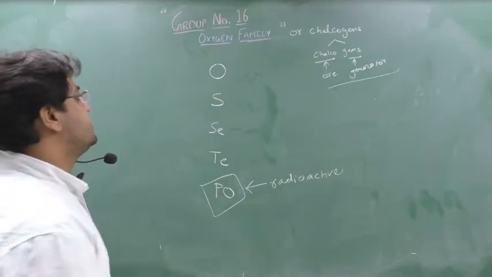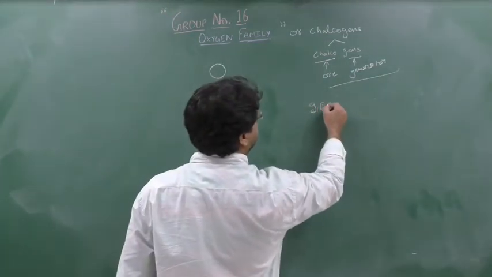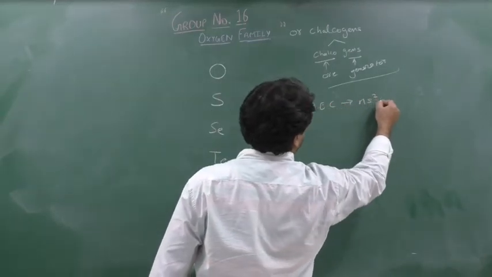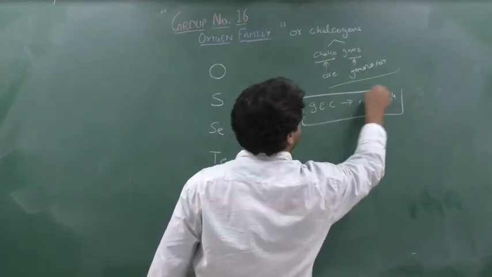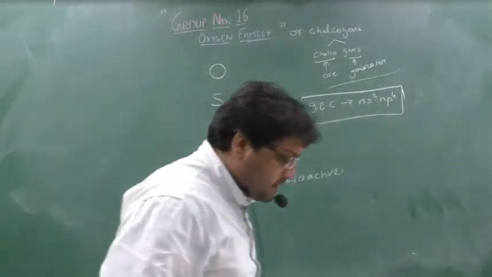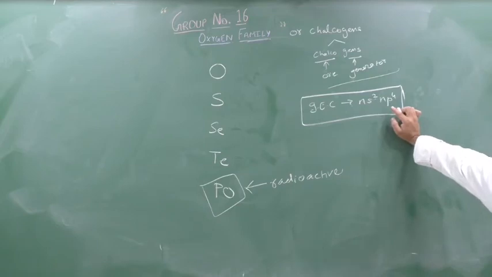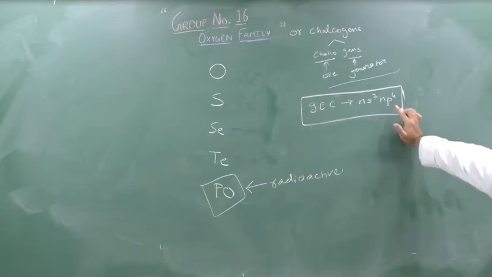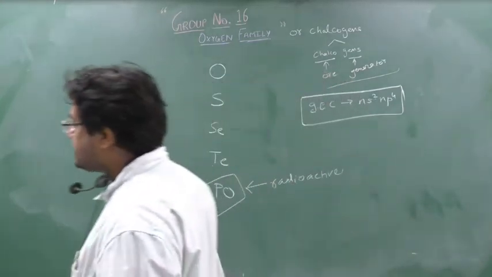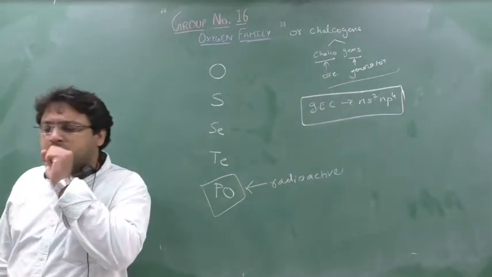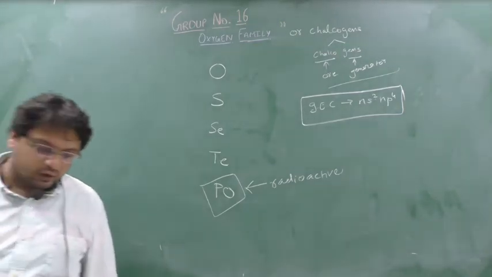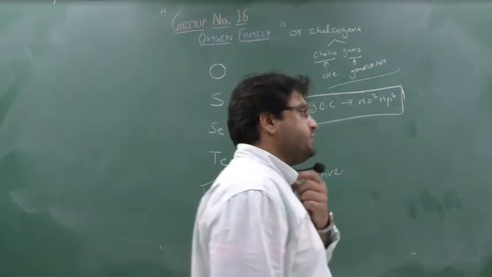It belongs to group number 16, so its general electronic configuration we can write is ns2np4. Yes or no? So what is the general electronic configuration of group number 16? That is ns2np4, wherein n is the number of shells, and s and p. See, here the outermost orbital is p, so this shows that these are p block elements. Yes or no? So the general electronic configuration of group number 16 is ns2np4, and these elements are known as what? Chalcogens. Why chalcogens? Chalco means ore and gen means generator.